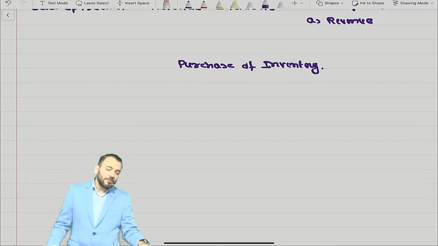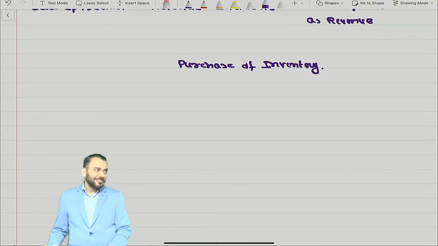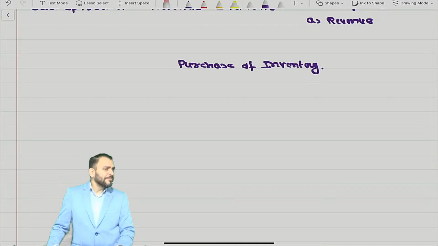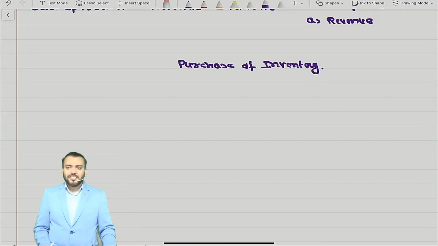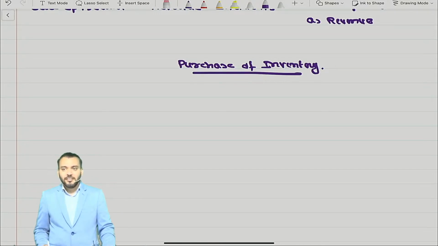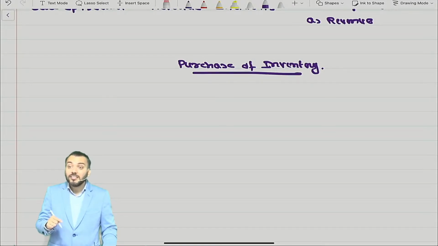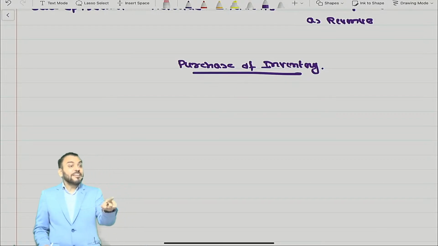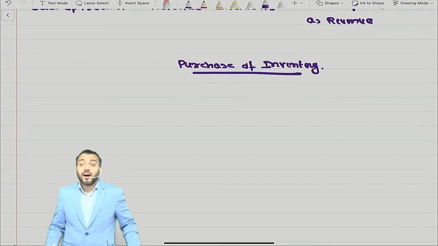Once again I prove whatever you have done at CA Foundation level, you have done nothing. I have already explained the meaning of real account. Real accounts are all assets. Now I said purchase of inventory. Inventory is what? Expense or asset? We have done the meaning. Inventories are assets, and all assets are what?